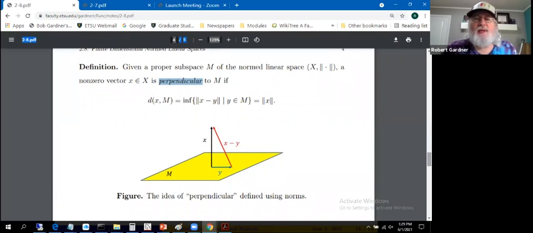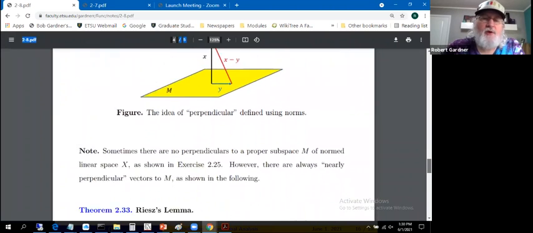It's not a definition of perpendicular vectors, but of a vector perpendicular to a subspace, though we could probably tweak it and talk about vectors being perpendicular in normed linear spaces. Simply take a vector and take its span. There's a subspace. So we could talk about a one-dimensional subspace and translate this into other settings. But there's what we get for our definition of perpendicular in a normed linear space. I would really prefer to mostly hold a conversation of perpendicular until we have an inner product. And then we get all the geometry of Rn in inner product spaces.